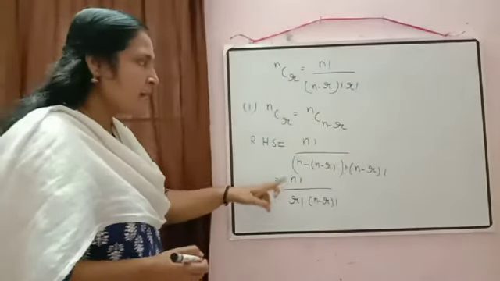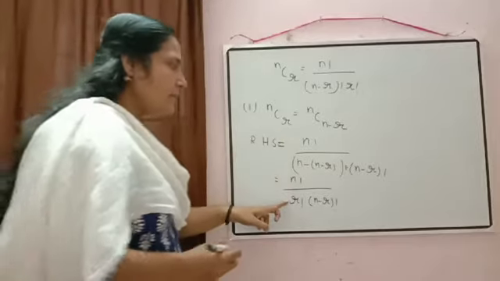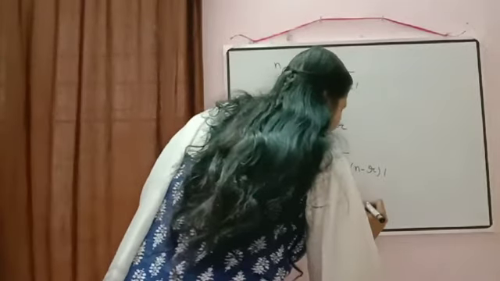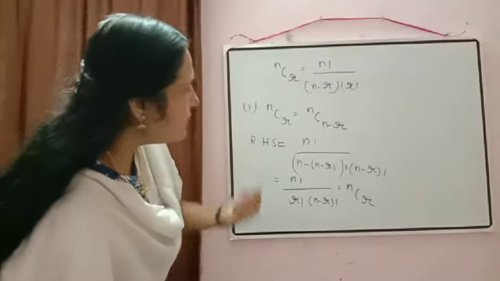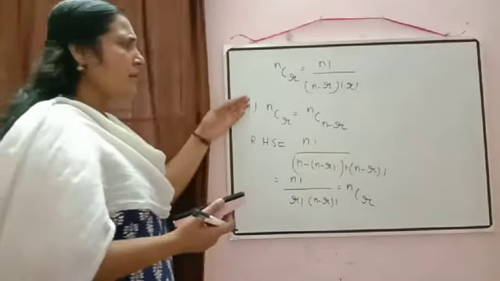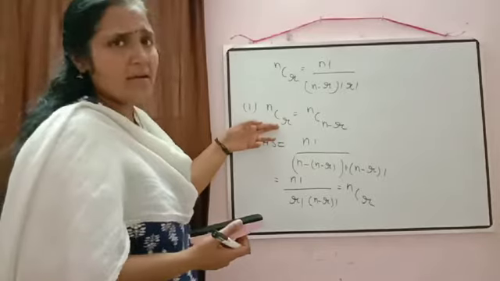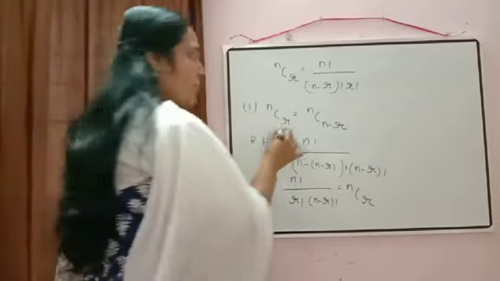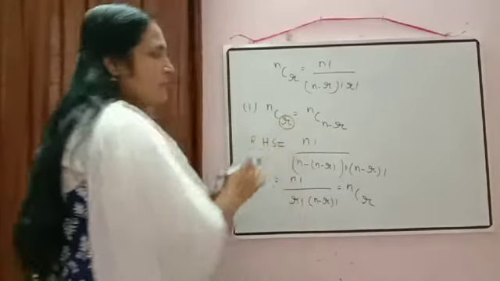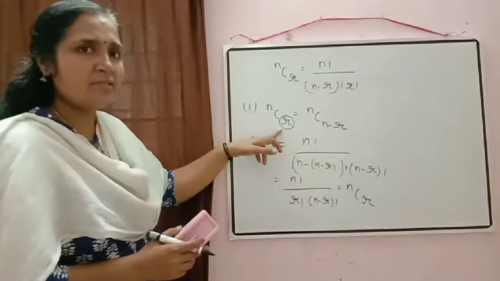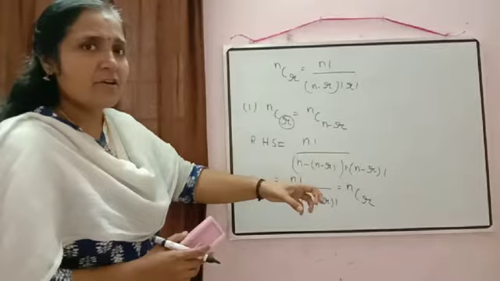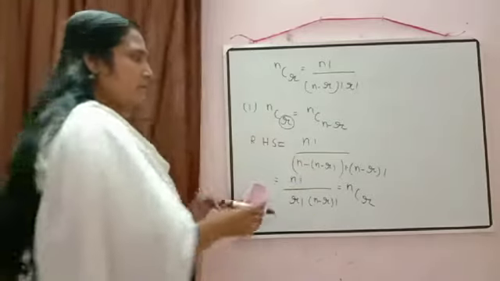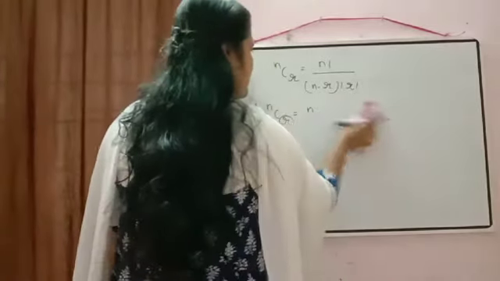Same as the NCR formula. So you can write down NCR there. Now, where will we use this property? Normally if the numbers are so big, then we can use this property. Big means the number in the denominator is so big, then we can use this property and make it small. After making it small, we can use other properties also.